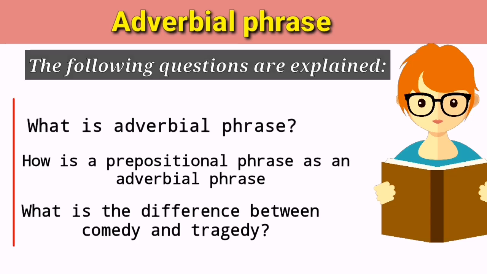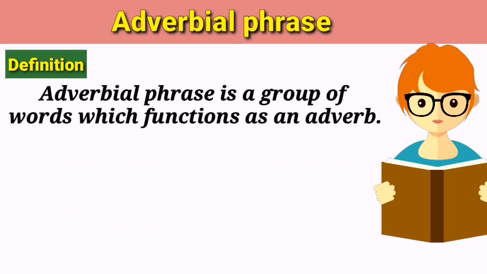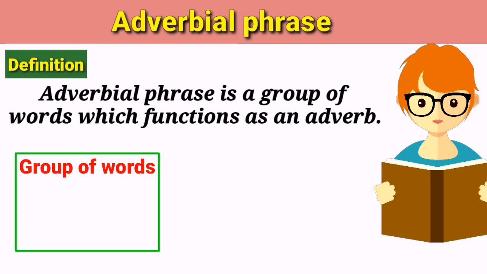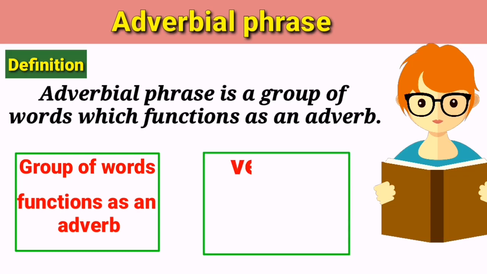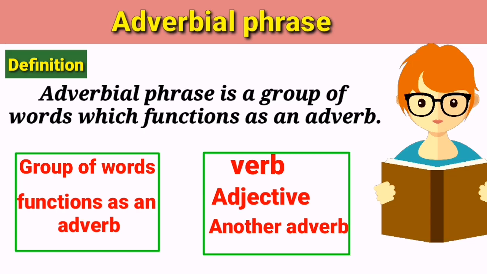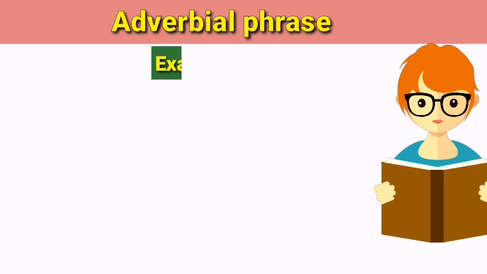Well, what is an adverbial phrase? An adverbial phrase is a group of words which functions as an adverb. In the light of this definition, we can conclude that an adverbial phrase will be a group of words and that group of words will function like a simple adverb. A simple adverb modifies a verb, adjective and another adverb. Just look at these examples.